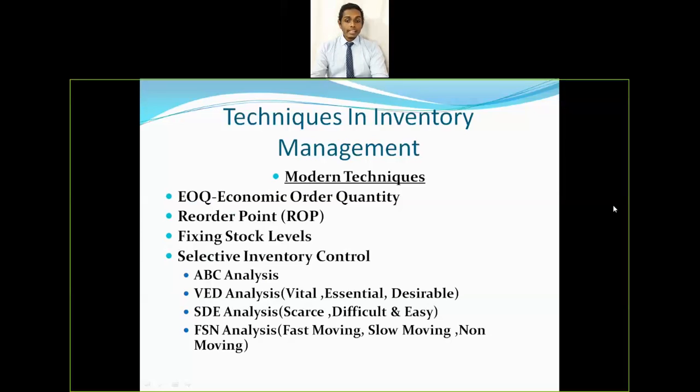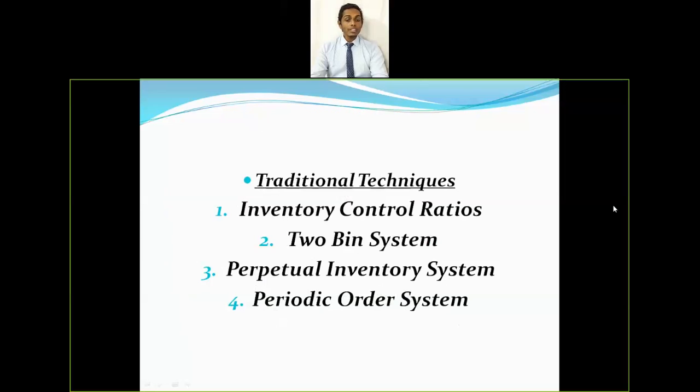And fourth is selective inventory control. Under selective inventory control, you can see ABC analysis, VED analysis, that is vital, essential, and desirable analysis, SDE analysis, that is scarce, difficult, and easy analysis, and FSN analysis, which is fast moving, slow moving, and non moving analysis. Okay, so we will be discussing only two important techniques from this, that is EOQ, economic order quantity, and ABC analysis. Now let's just have an overview of the traditional techniques.